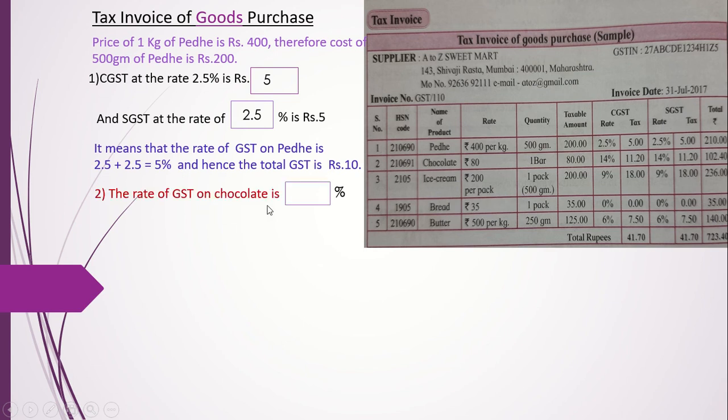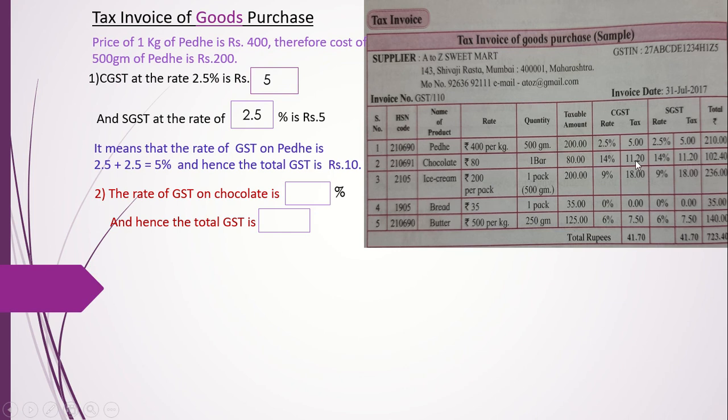The rate of GST on chocolate: rate is 80, but what is the rate of GST for chocolate? 14% plus 14%, so 28%. 28% is the rate of GST on chocolate, and hence the total GST paid is 11.20 plus 11.20.